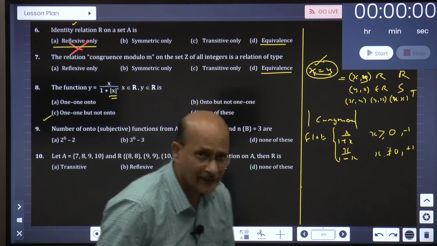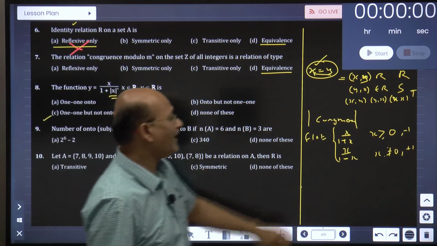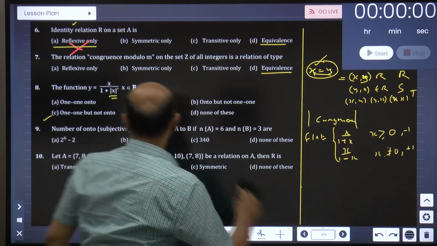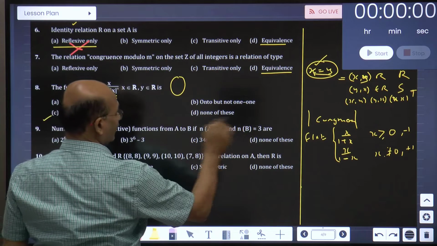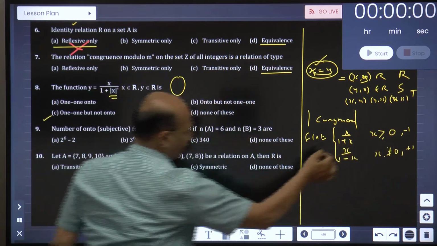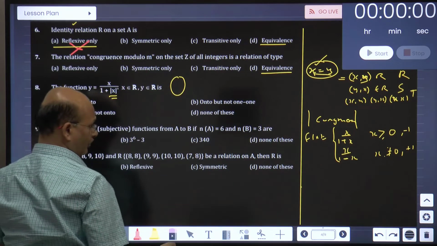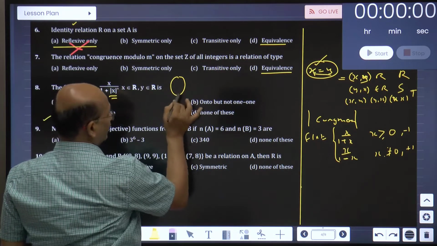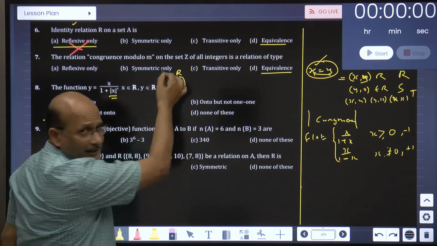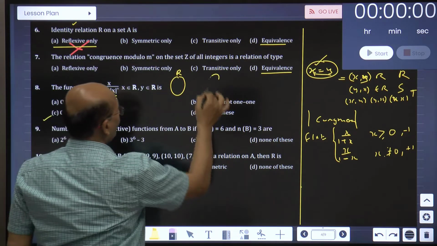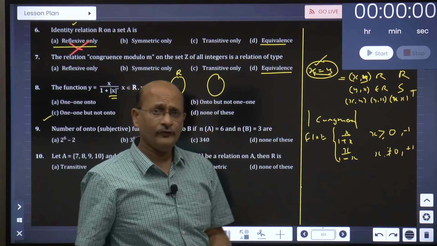So I mean to say, if you take any value of x besides these, they are telling all real numbers, but you have to take the defined values only. Minus 1 and plus 1 you cannot take. Any real number you take except minus 1 and plus 1, you are going to get a distinct value of y.